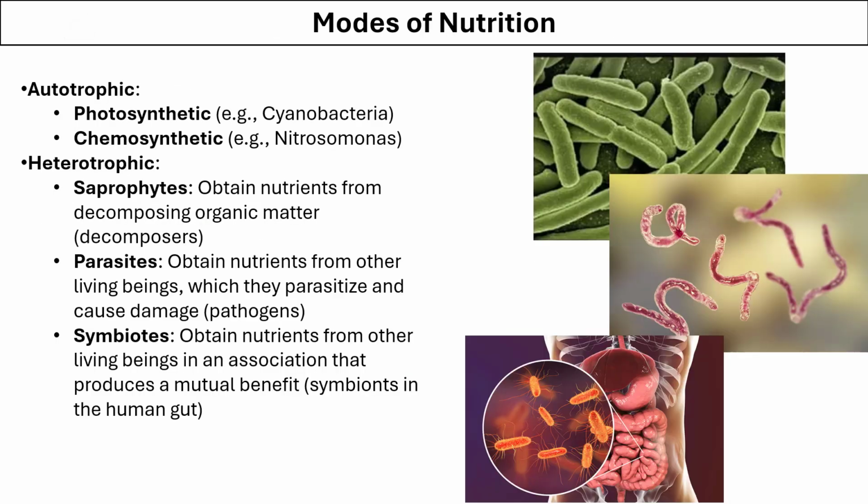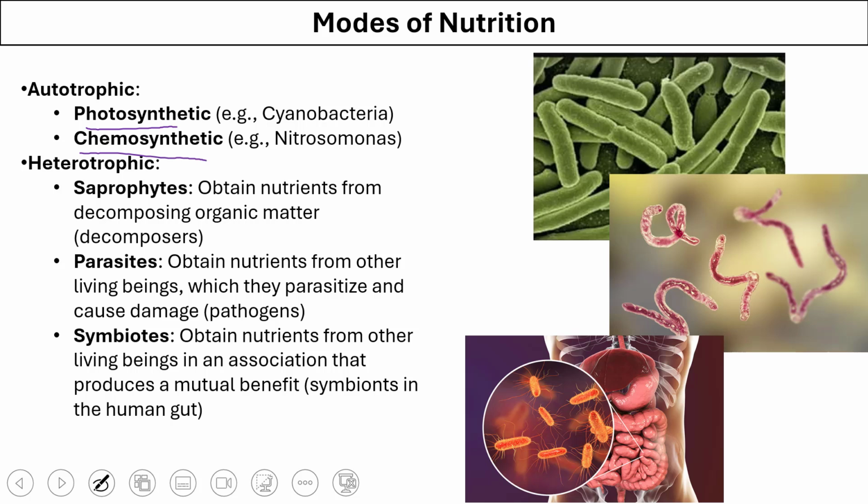Monerans have different modes of nutrition. They can be autotrophic, that means they can produce their own food. They can produce their own food from sunlight, which is called photosynthesis, or they can make their food from the chemicals around them, which is called the chemosynthetic mechanism of making food.